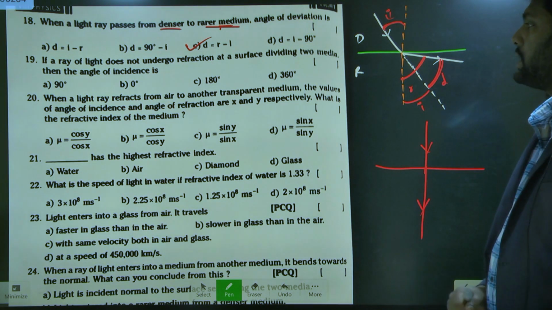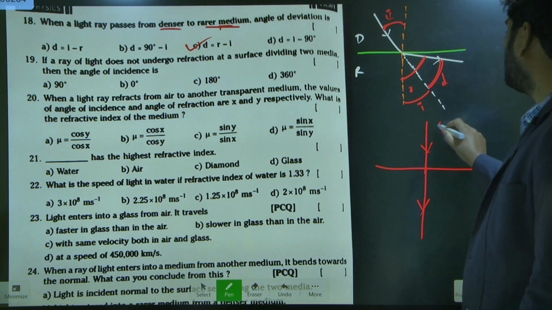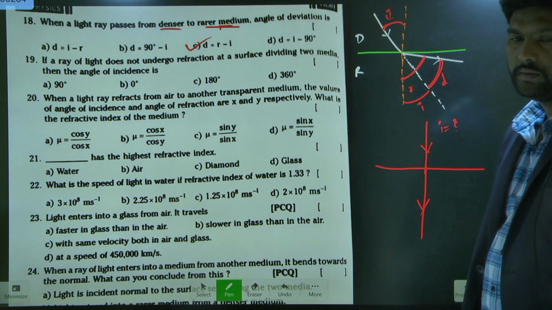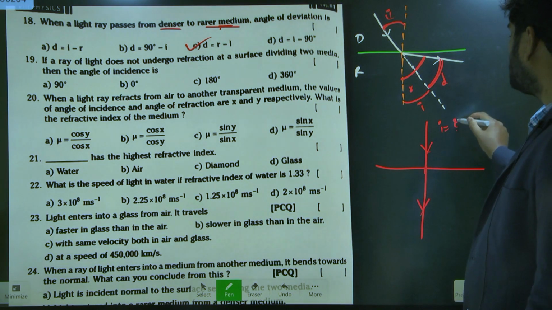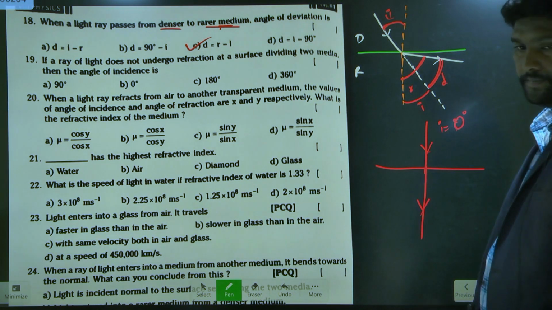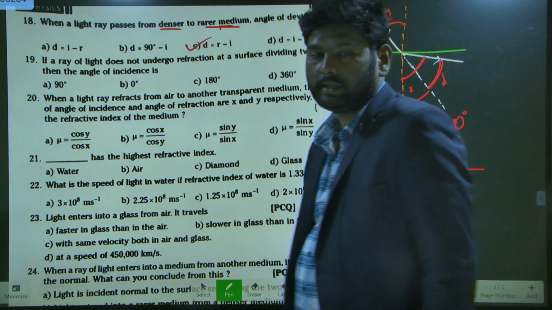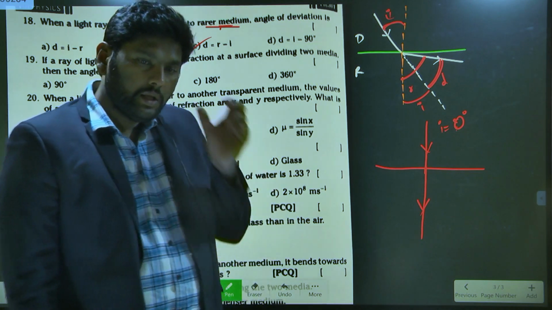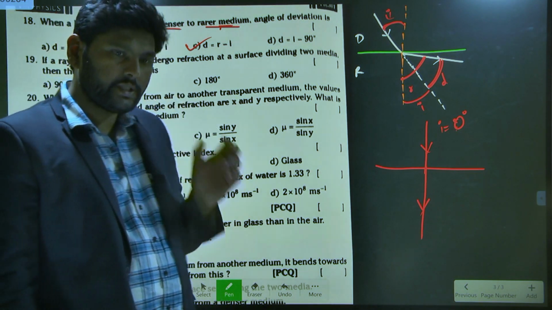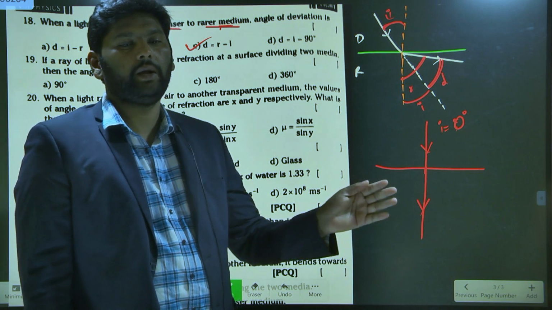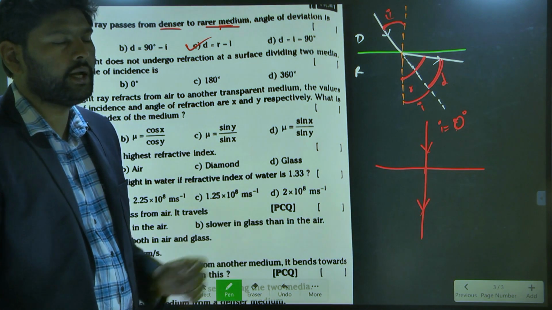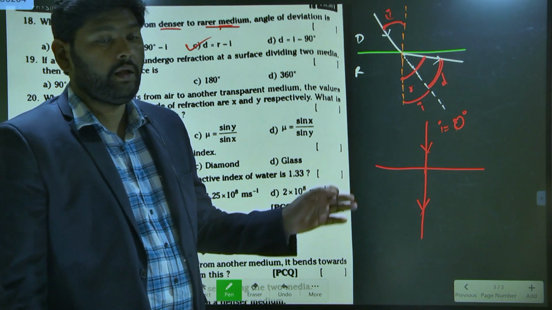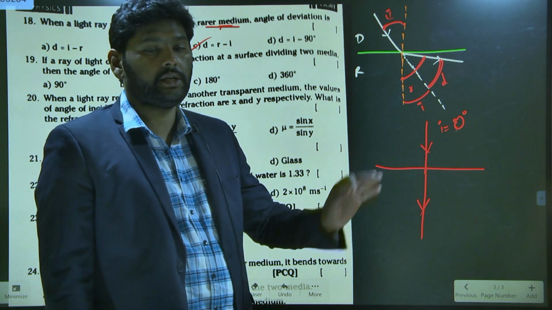When it goes straight, how much is the angle of incident? The angle of incident is 0 degrees. Why is it 0? The angle of incident is the angle between the normal and the incident light ray.